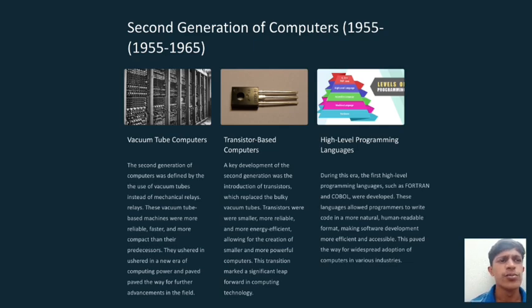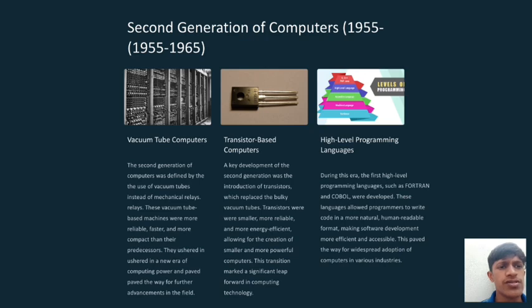Second generation of computers, 1955 to 1965. In second generation computers, transistors were used. The second generation of computers were defined by the use of transistors instead of vacuum tubes. The transistor based machines were more reliable, faster, and more compact than their predecessors. They ushered in a new era of computing power and paved the way for advancement in the field.